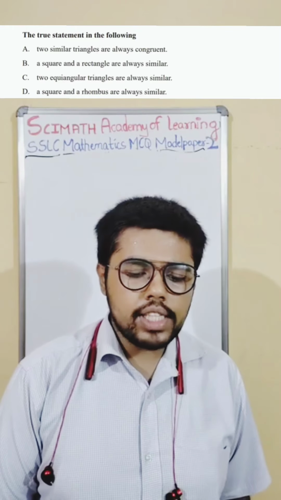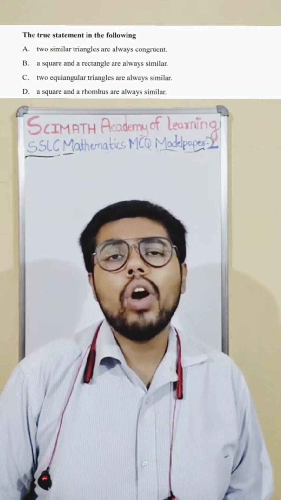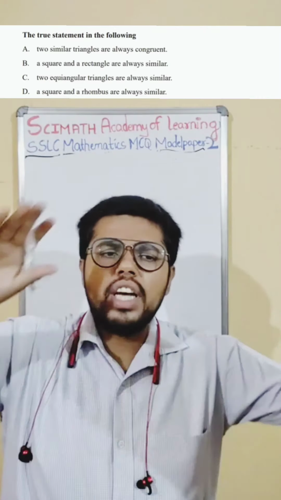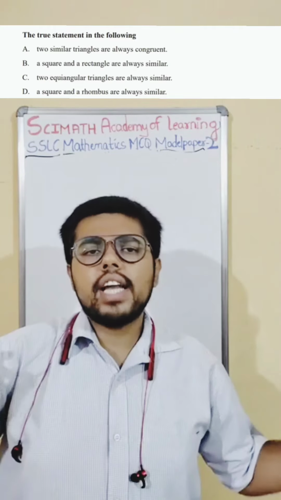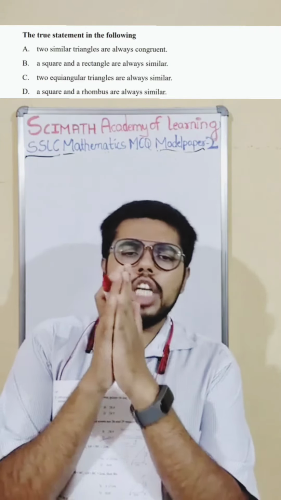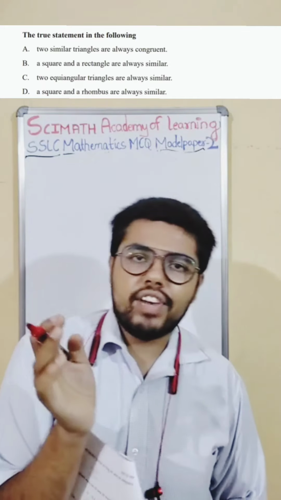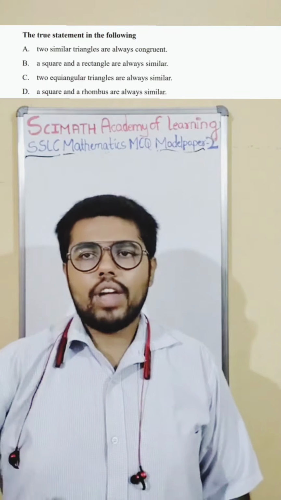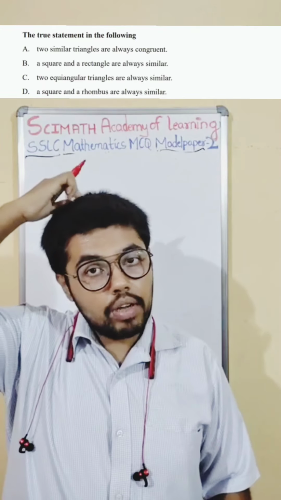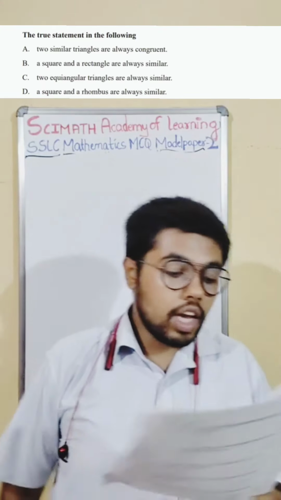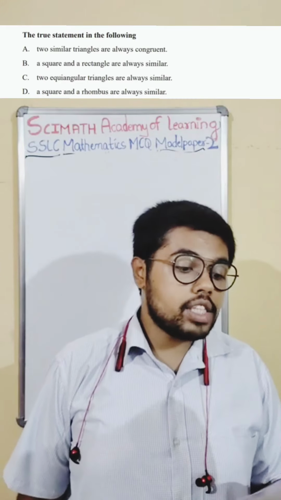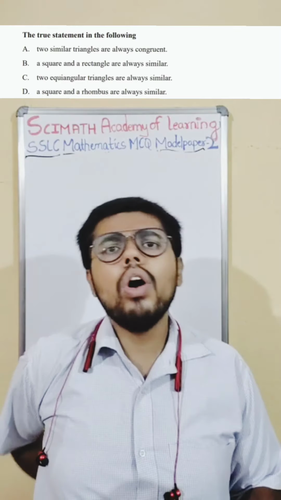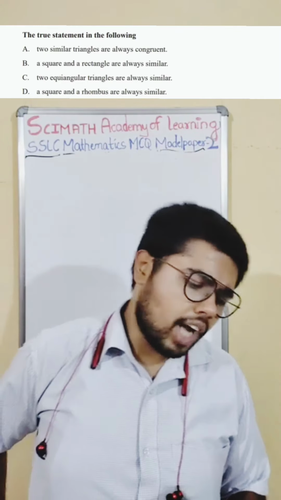Two similar triangles are always congruent. What do you mean by congruent triangles? You would have studied it in 9th standard. Congruent triangles mean exactly the same, everything, the angles are the same, the lengths are the same, like both our hands. But similar is different. Similar means it is like you and me, the sizes may be different, but we look similar. Your first option, two similar triangles are always congruent. Is this statement true? No, it may be or it may not be. Most of the time, it can't be.